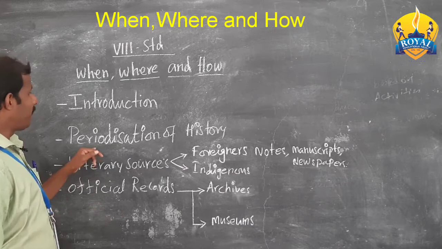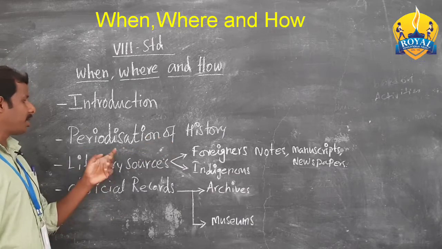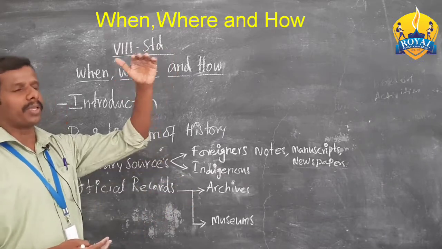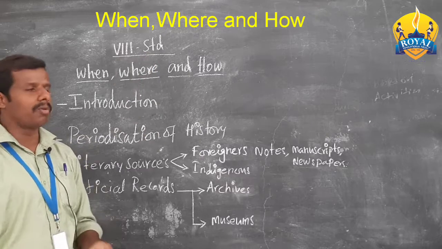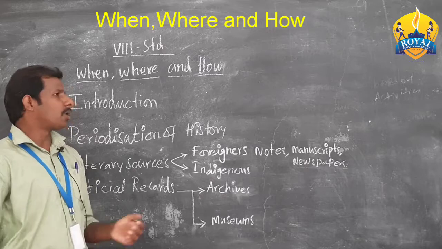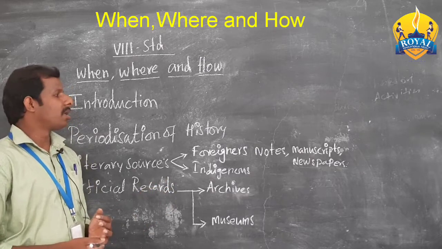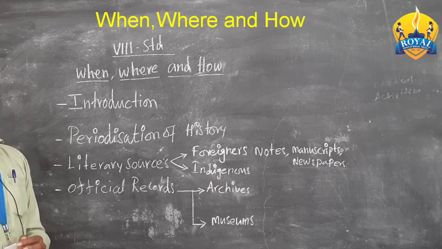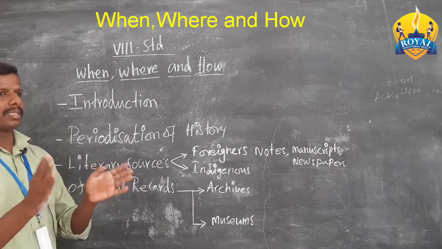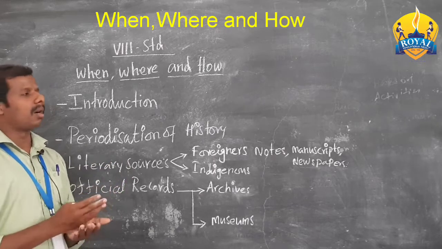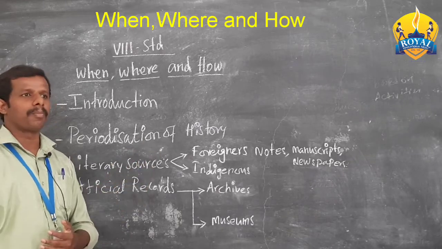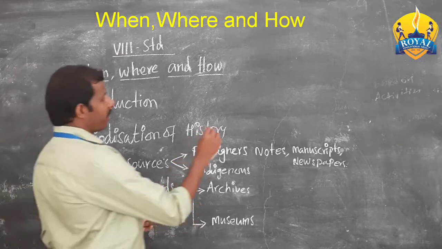Next, the periodization of history. History is a vast topic, from the origin of the earth to modern days. Even now history is developing and growing. So how do we study this vast history? We need to divide it, like the lessons in a book. In the same way, we have to classify history. Generally, history is classified into three: